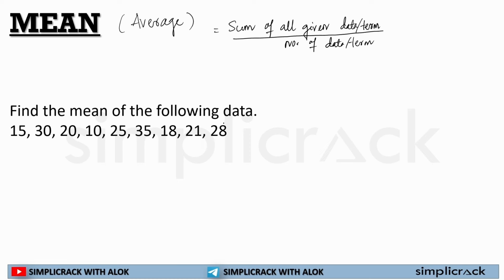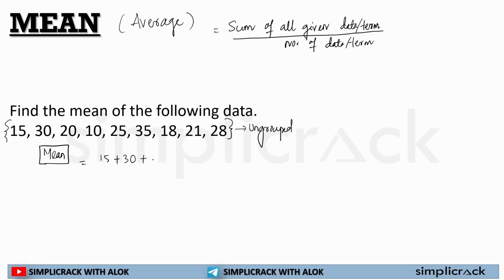Now you say, what type of data is this? We are seeing an ungrouped data. This is very raw. There is no such repetition. We are seeing an ungrouped data. There is no such categorization. Now, how to calculate the mean? So, as we know from the beginning, mean is equal to sum of all given terms. So, let's start with adding all this.